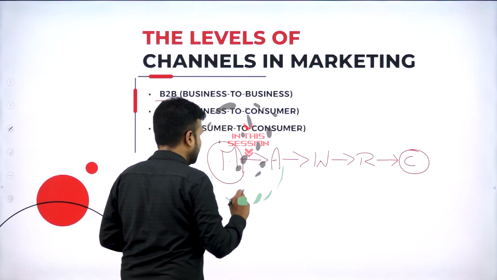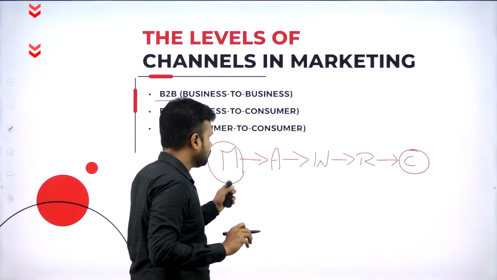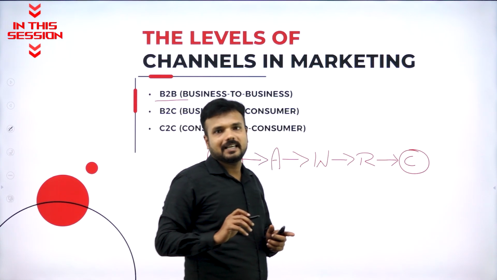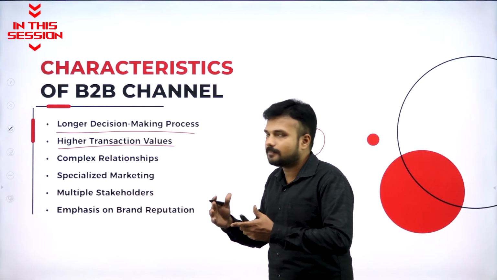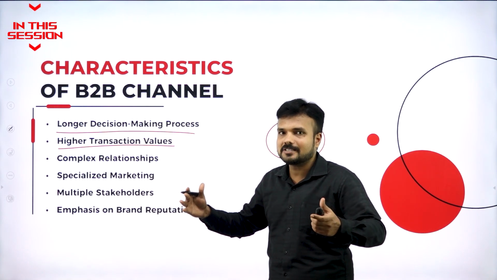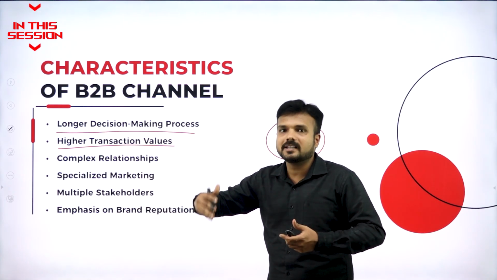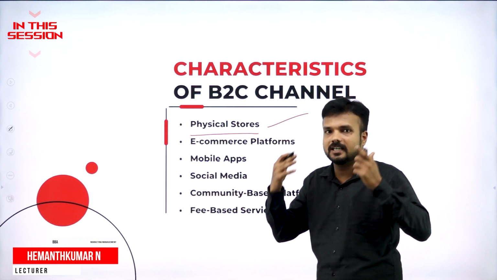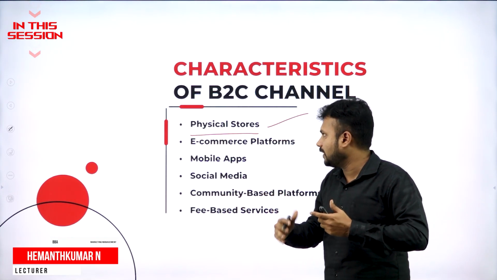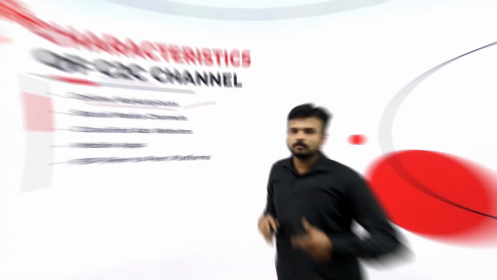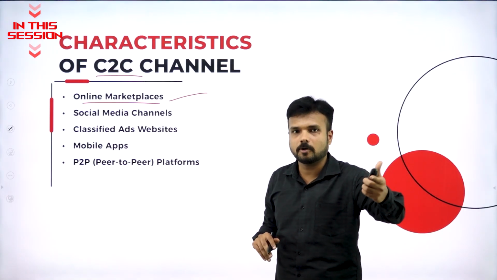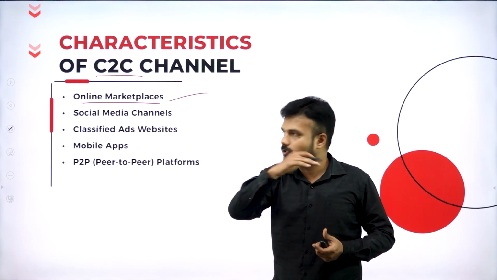Manufacturer is going to manufacture the product. He is going to serve agent to wholesaler, wholesaler to retailer. They are going to purchase the product in bulk quantity because they want to resell the product. They are not the end user of the product. Tangible in nature, which have physical existence, a store, we call it physical stores. An online application where if you want to sell the product, if you want to purchase the product, everything happens through online.